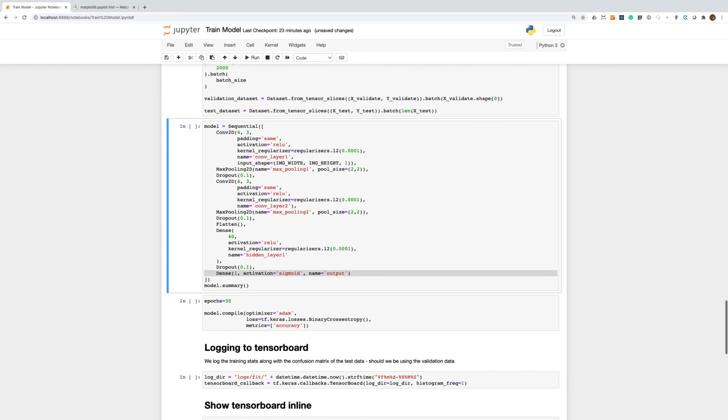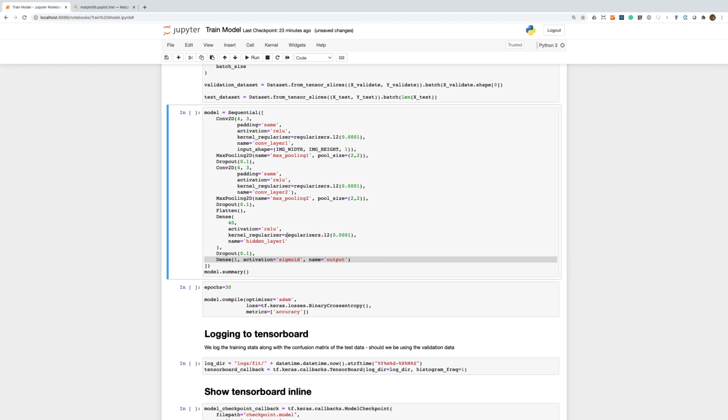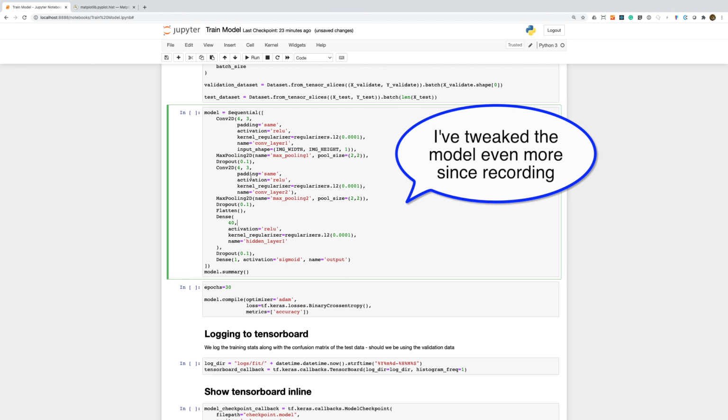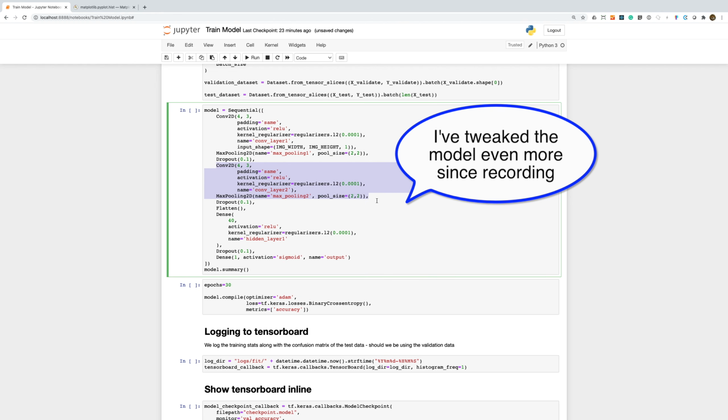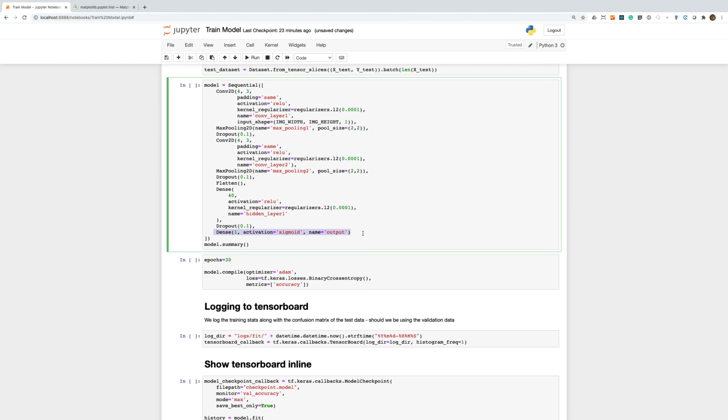Now we create our model. I've played around with a few different model architectures and ended up with this as a trade-off between time to train, accuracy, and model size. We have a convolution layer, followed by a max pooling layer, followed by another convolution layer with a max pooling layer, and the result of this is fed into a densely connected layer and finally to our output neuron.